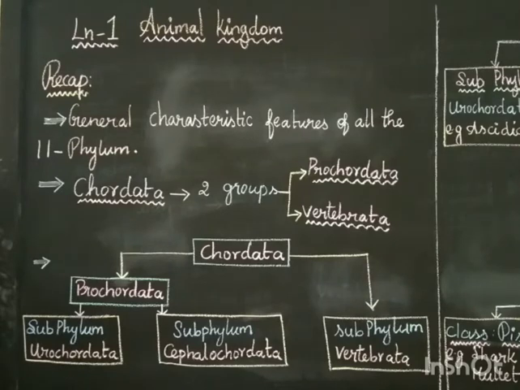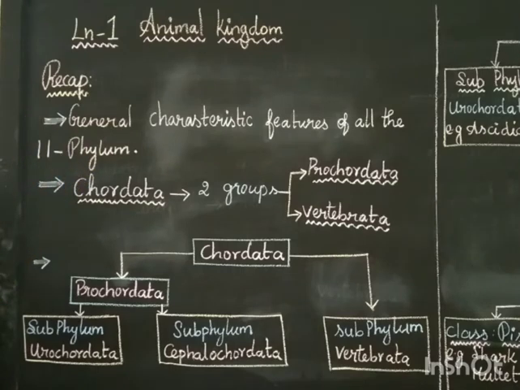Today also we are going to see lesson 1, Animal Kingdom. Up to this week the lesson will be completed. Before going to today's session, we are going to see a small recap about last week's session. In the last week we had seen the general characteristic features of all the 11 phyla.